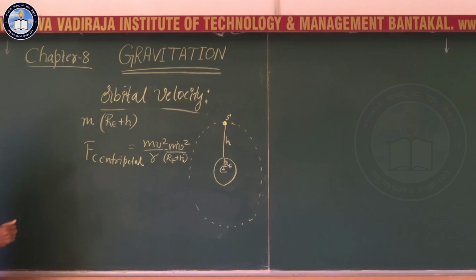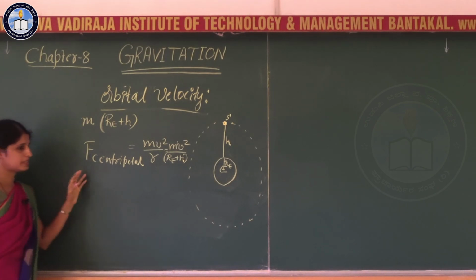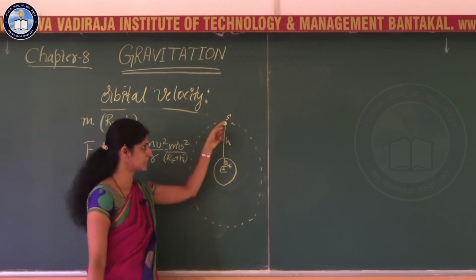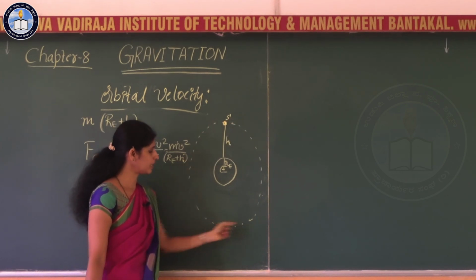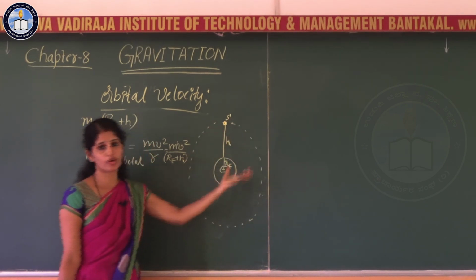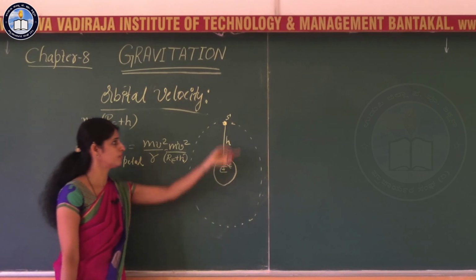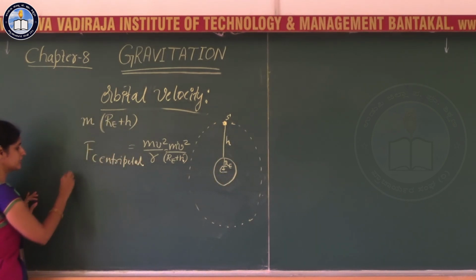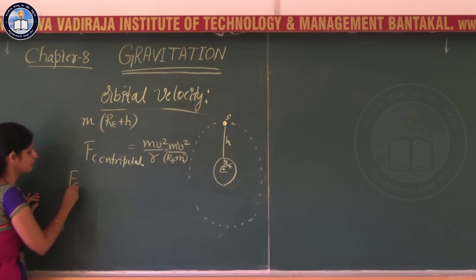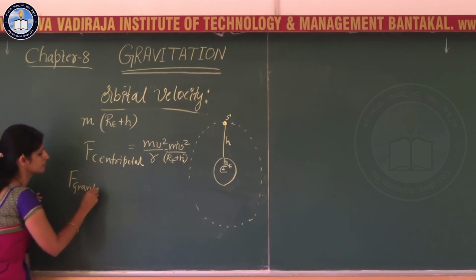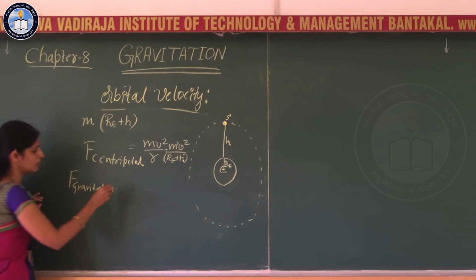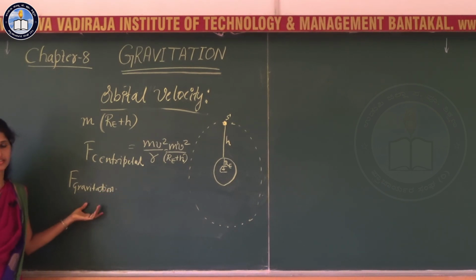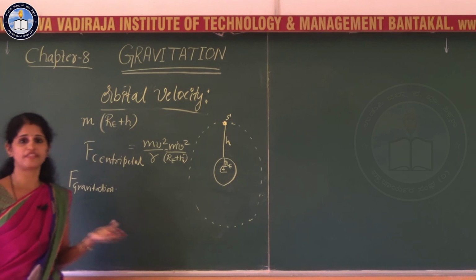For this satellite to move in a circular path, who is going to provide this centripetal force for the motion of the satellite around the earth? That is provided by the gravitational force of attraction. What is the expression for gravitational force?